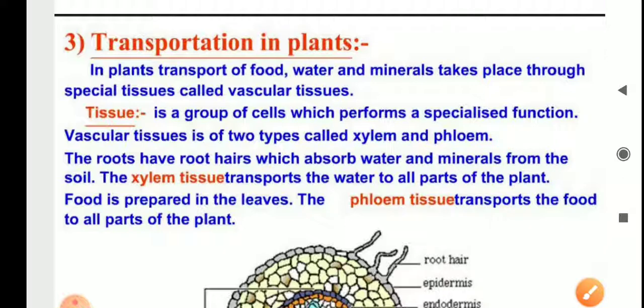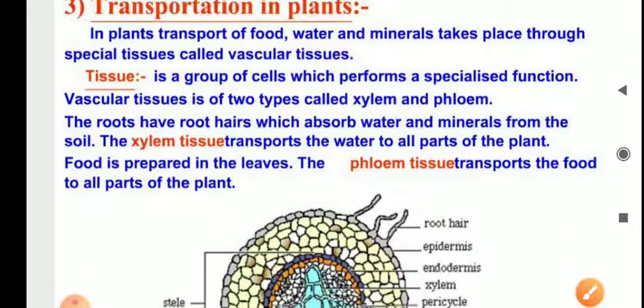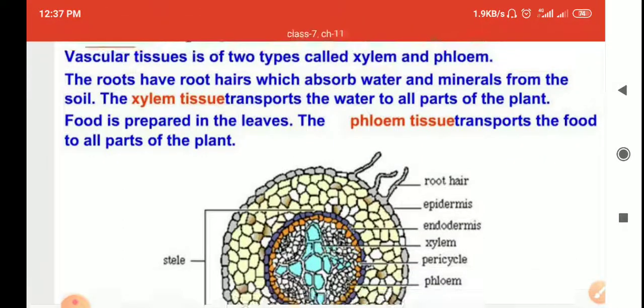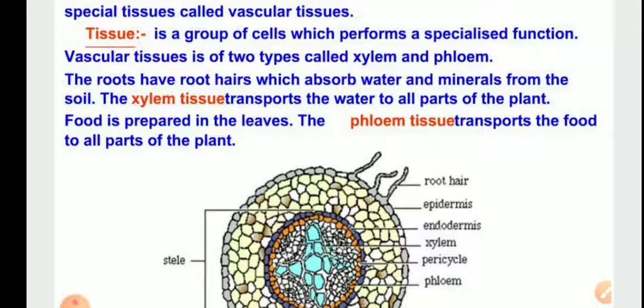Now roots, the roots have root hairs which absorb water and minerals from the soil. आपने किसी भी प्लांट को उखाड़ के देखा होगा, when you pluck the plant from the soil, then you can see that a small hair type of structure is there in the root. So those are root hairs. The roots have root hairs which absorb water and minerals from the soil.